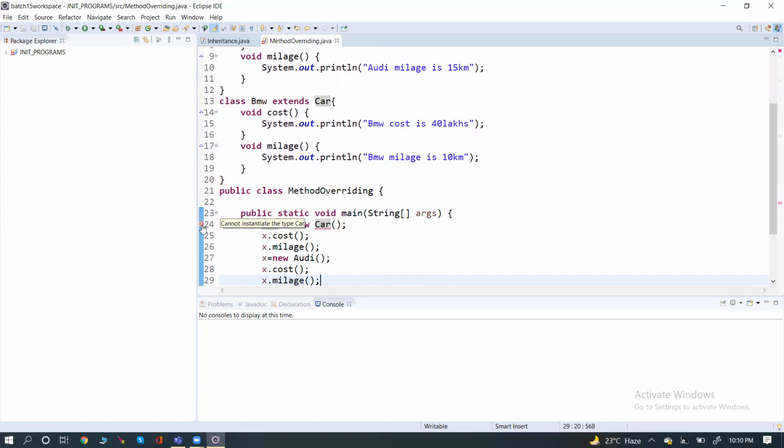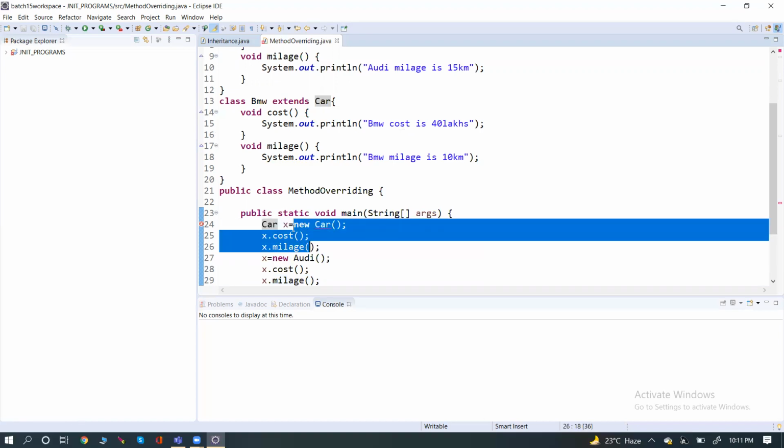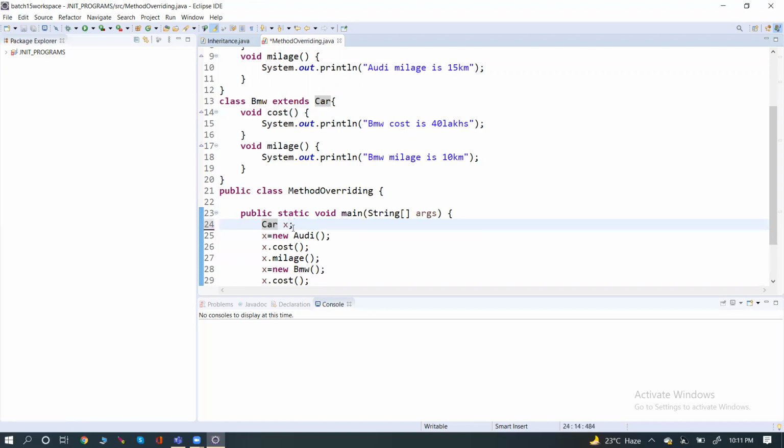That is the most important thing. For abstract classes, we cannot create the object, because x dot cost and x dot mileage of Car are not required. There is no particular body in this Car, and we can't create the object also. So the Car memory is saved. We are not creating it.